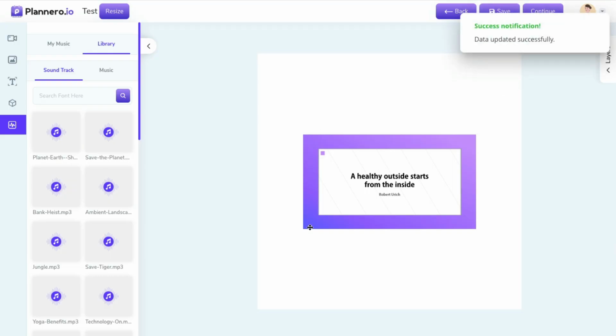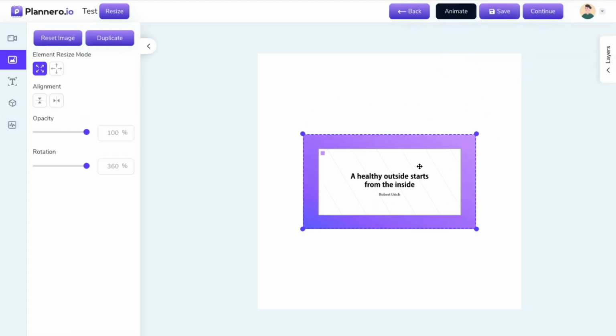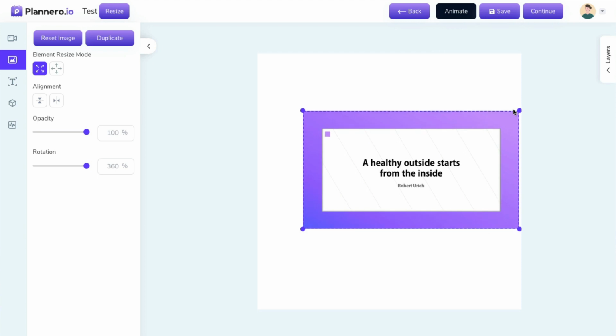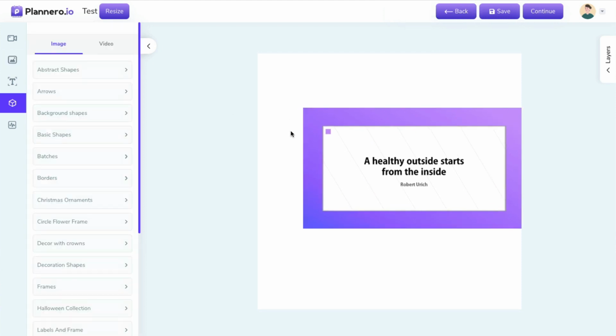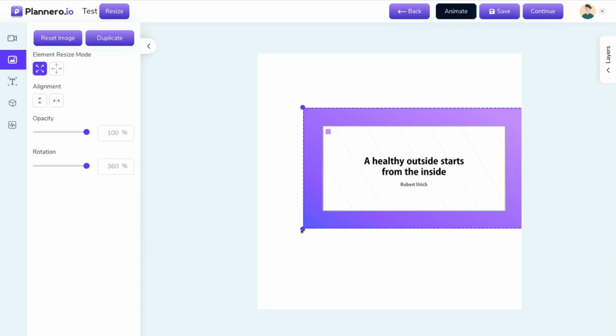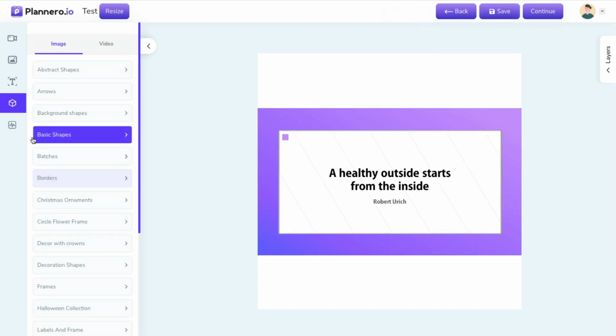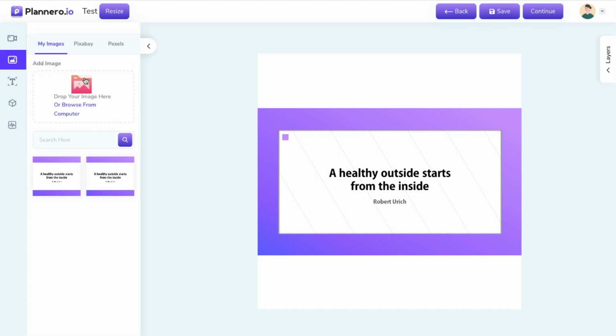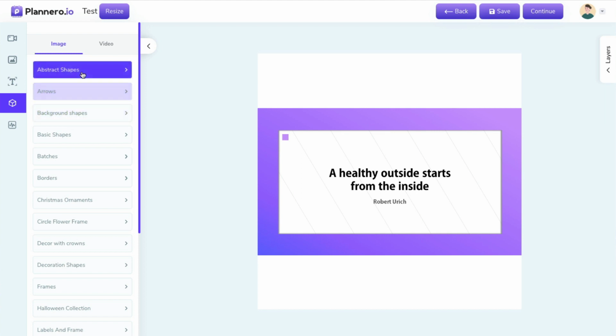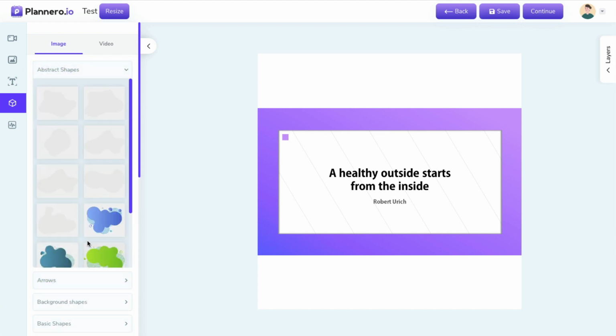Now, mind you, we chose square, and this is obviously not square, so you want to get a little more into this and make sure that you're sizing it properly and whatnot, because it's not going to work very well in this square format. But I didn't know it was square at the time, so if you wanted to put other things in here, you could definitely do that and start to change things up a little bit, I guess. Let's go to assets here. Let's just put something in here. I don't know.